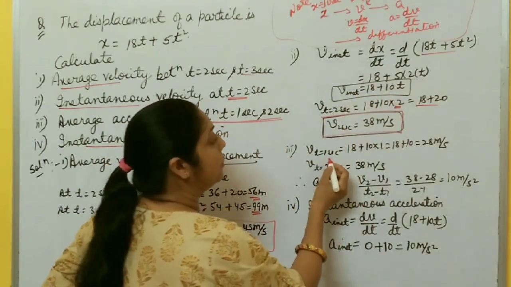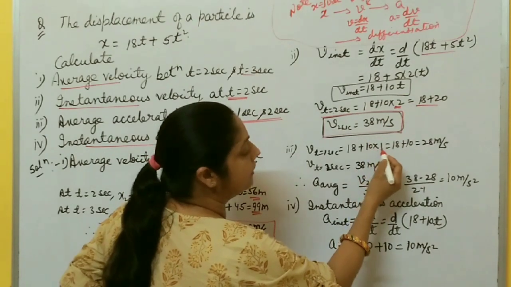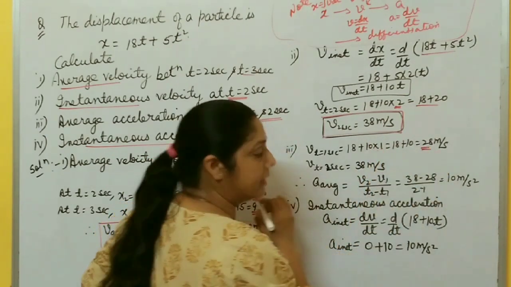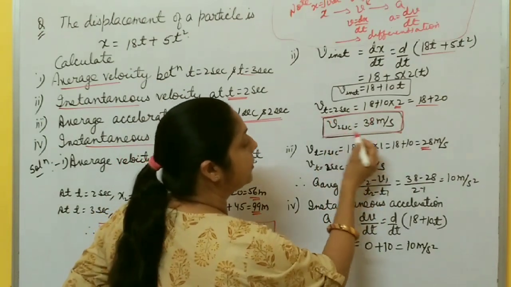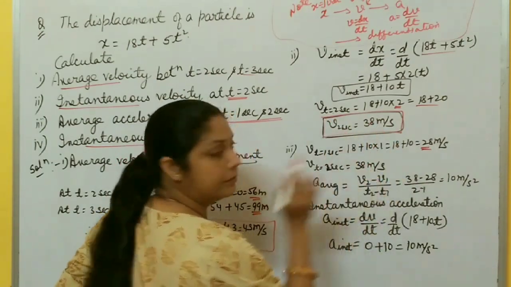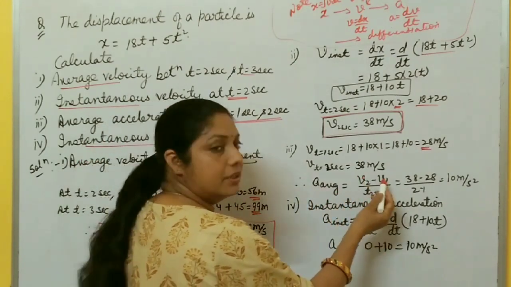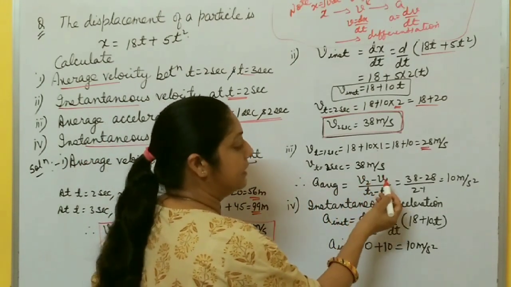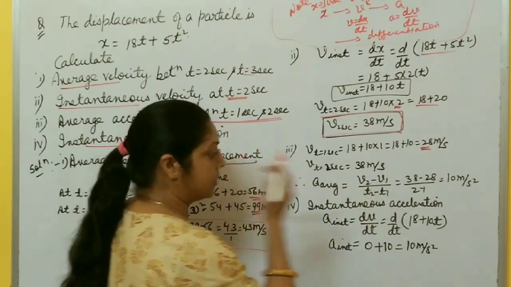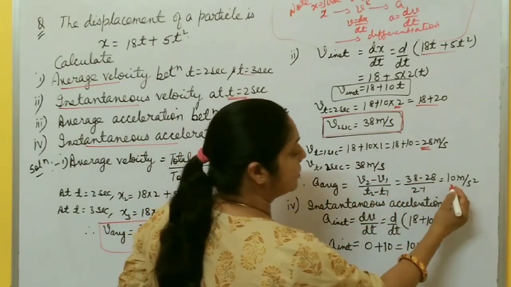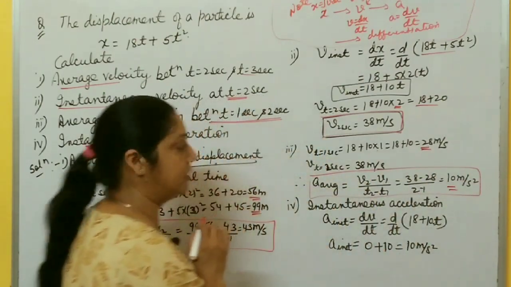So at t equal to 1 second, you put t equal to 1, you get 18 plus 10 into 1, 28 meter per second. Now at t equal to 2 seconds, we already found velocity is 38 meter per second. Now average acceleration is change in velocity, v2 minus v1 by t2 minus t1. So 38 minus 28 by 2 minus 1, you get 10 meter per second square average acceleration.